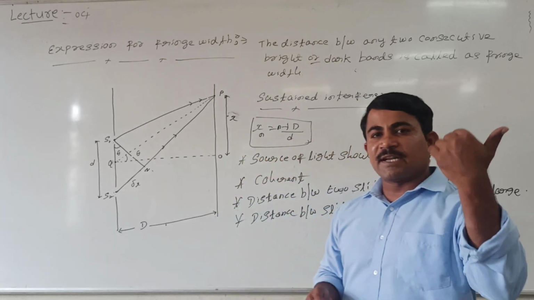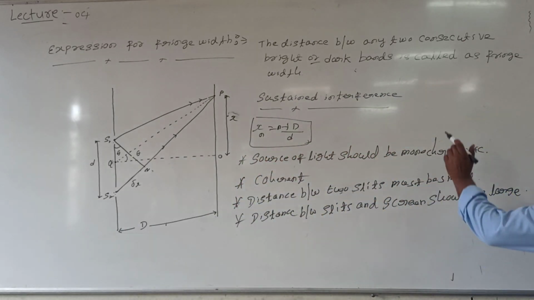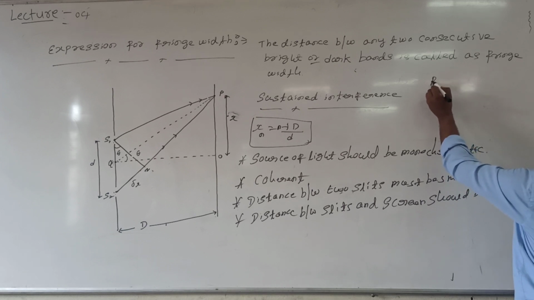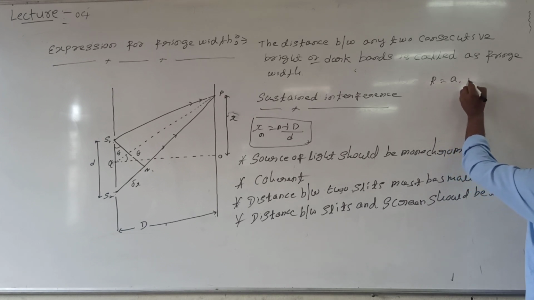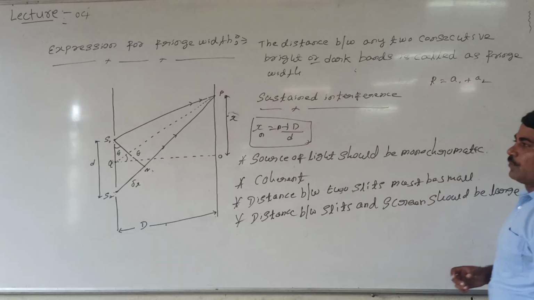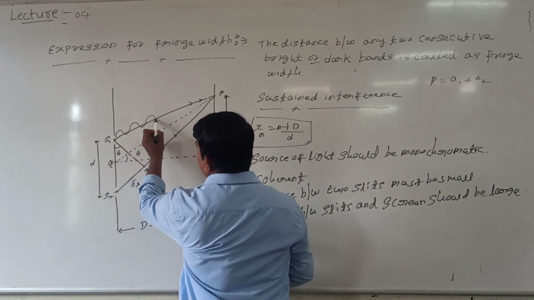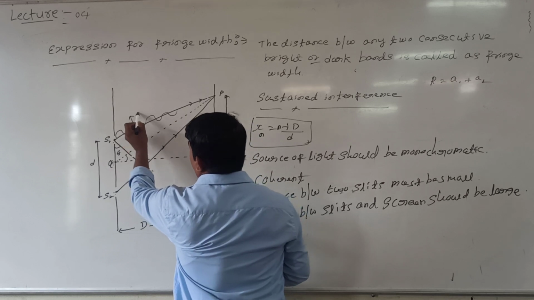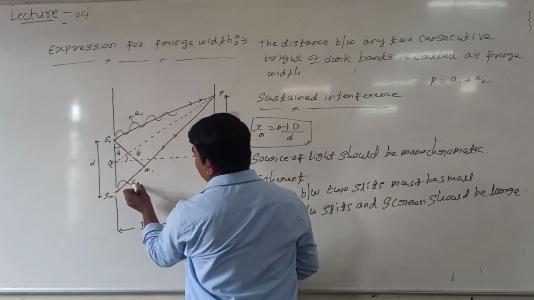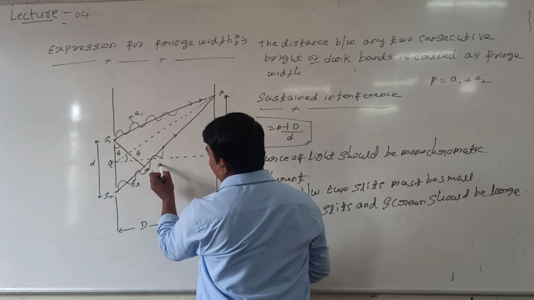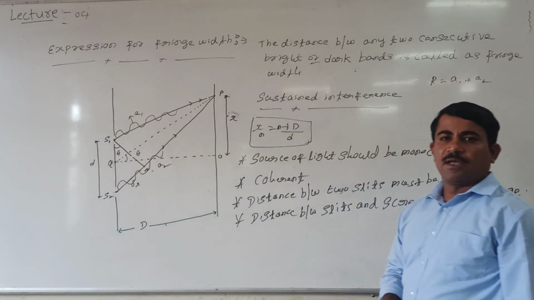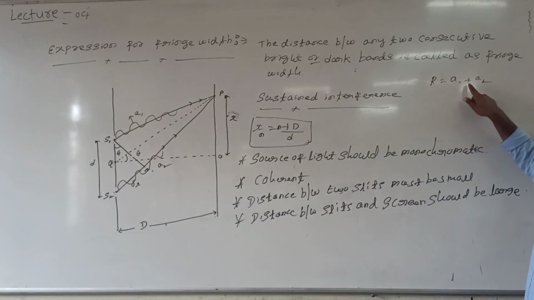When crest is overlapping with crest, what is the resultant amplitude? The resultant amplitude is A1 plus A2. Here two waves are coming. This is one type of wave, and it has an amplitude of A1. The second wave has an amplitude represented by A2. At point P, when crest overlaps with crest, the amplitude can be represented like this.